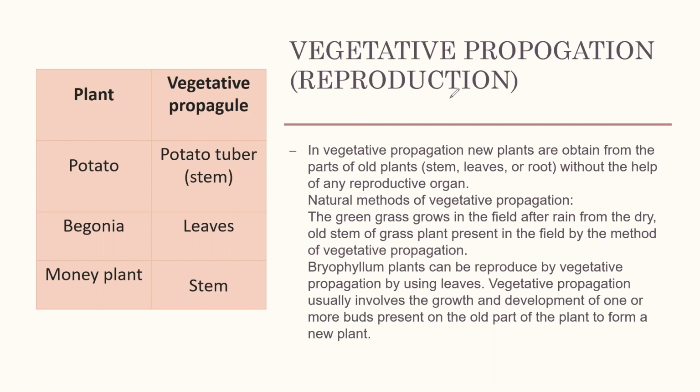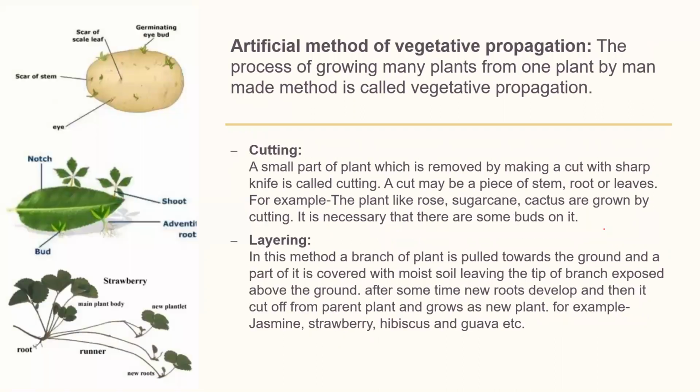Another example is Bryophyllum. It's a plant that can reproduce by vegetative propagation by using its leaves. Vegetative propagation usually involves the growth and development of one or more buds present in the older part of the plant to form a new plant. Then comes the artificial method of vegetative propagation.